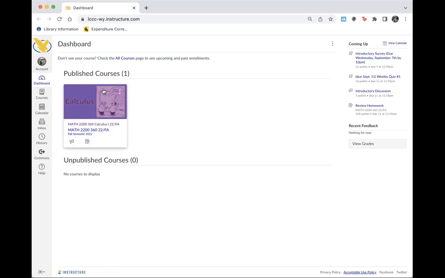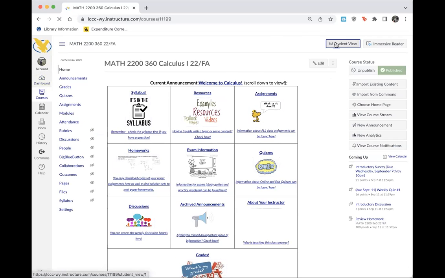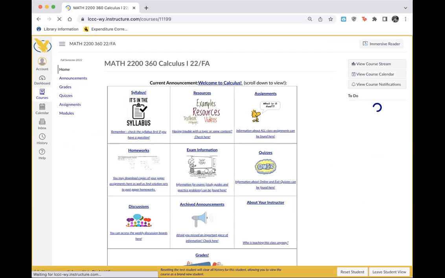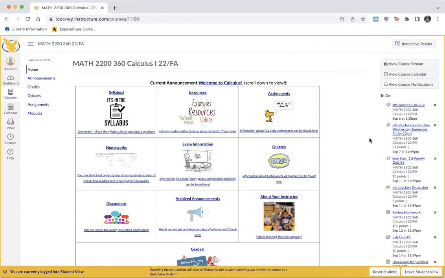So our course on Canvas, if you don't know how to get to Canvas through LCCC, please let me know and I'm happy to walk you through that. But once you're in, go ahead and find our calculus class. I'm going to switch to student view, so I should be seeing the exact same things that you all see. Okay, and this is our homepage.